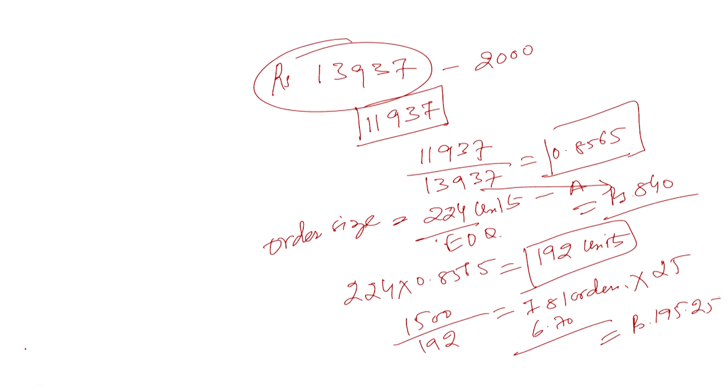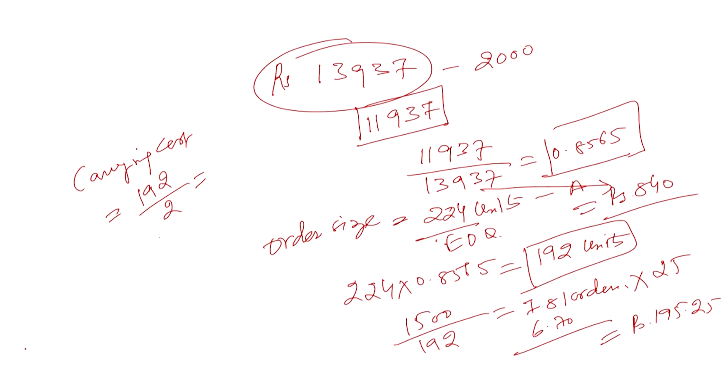The positive effect of this change will be that your carrying cost will go down. How much is the carrying cost? Because we are going to have an inventory of 192 units, this is going to be the new EOQ, so you will divide it by 2.